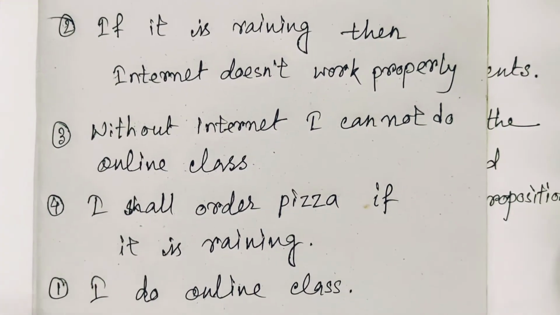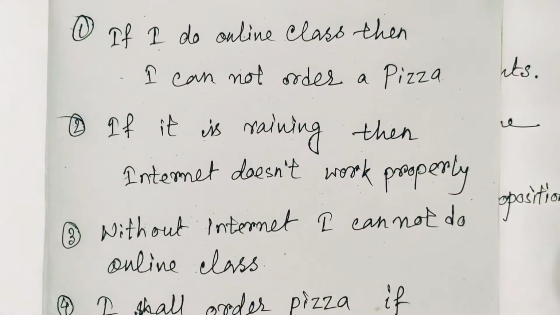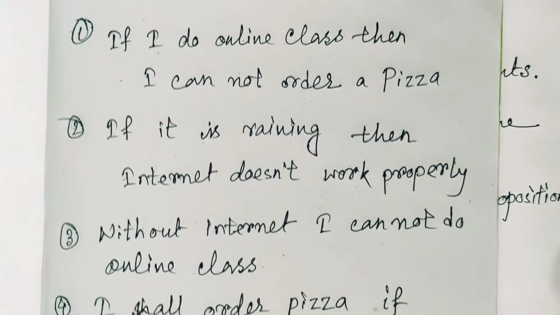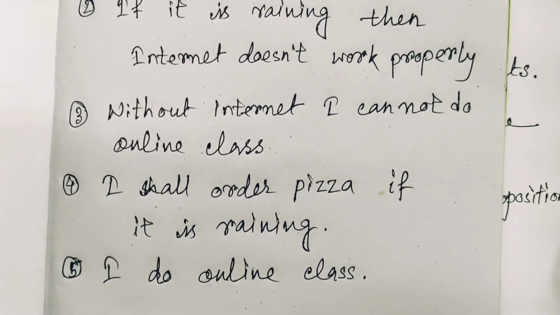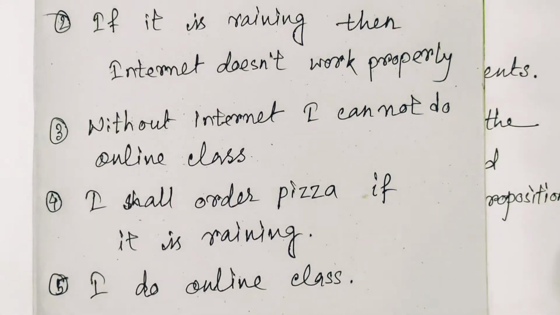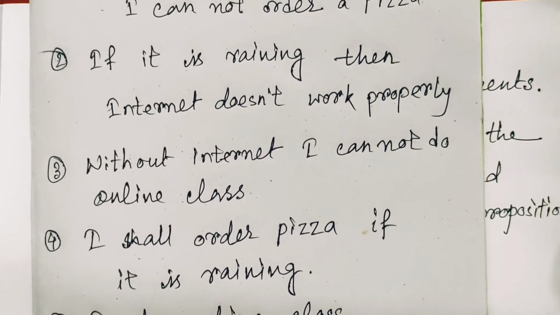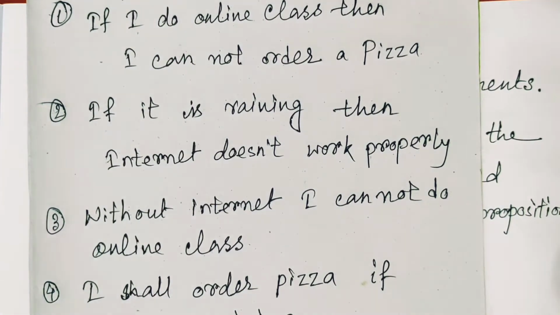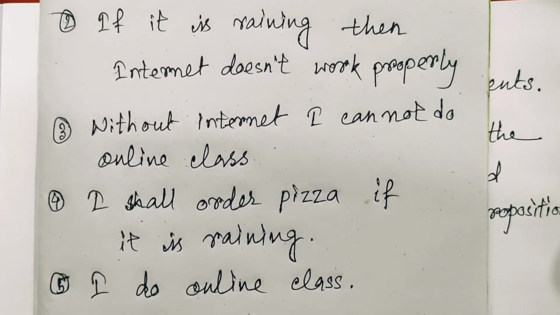So just observe here, there are a total of 5 sentences. If I do online classes, then I cannot order a pizza. If it is raining, then the internet doesn't work properly. Without internet, I cannot do online class, and I shall order pizza if it is raining. And finally, I do online class. So this combination is entirely the argument, and here the first four are called the premises, and the last one is the conclusion.